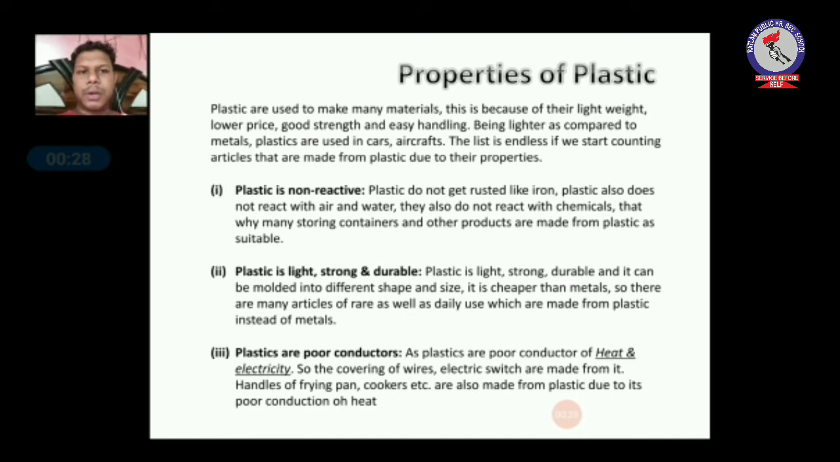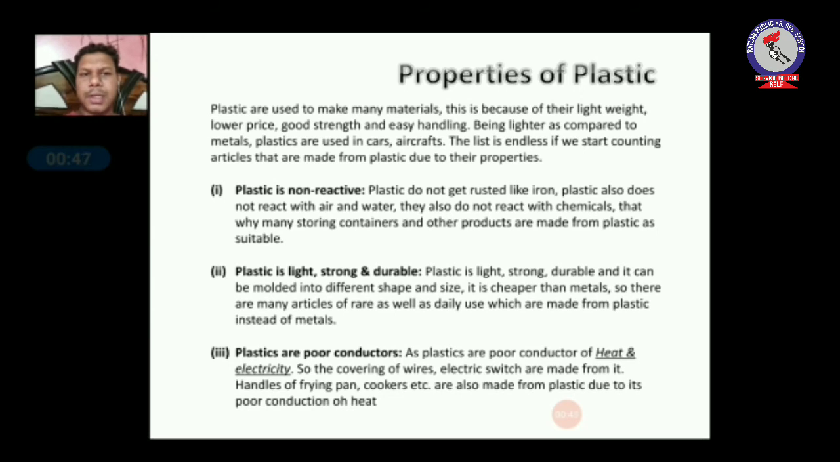Okay, now the first property of plastic is that plastic is non-reactive. Plastic does not get rusted like iron. Plastic also does not react with air and water. Therefore, it is used to store chemicals and other things also. So storing containers and other products are made from suitable plastics.